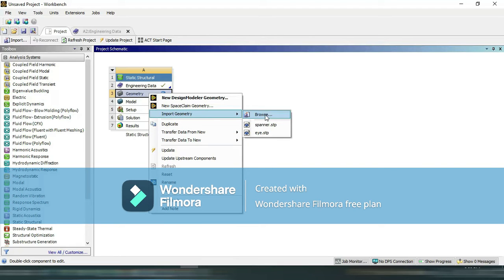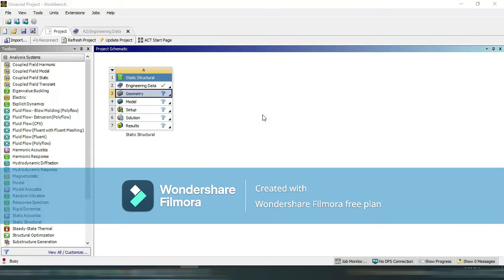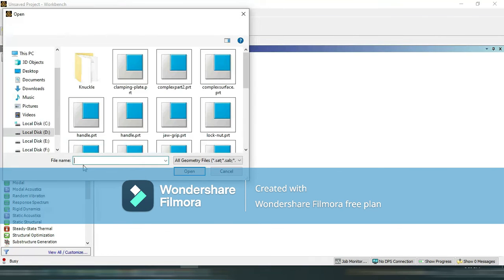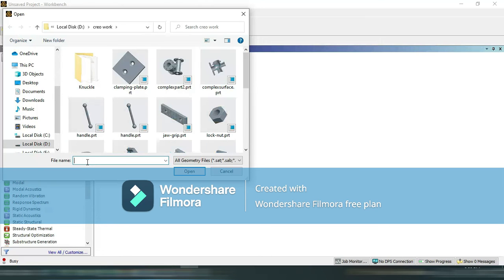So you can browse the particular file. I am browsing this file, and here I will put the name, spanner. This is the file spanner. It has the extension .stp. This type of file will open in Ansys. I have already saved this file with the stp extension. So, open.